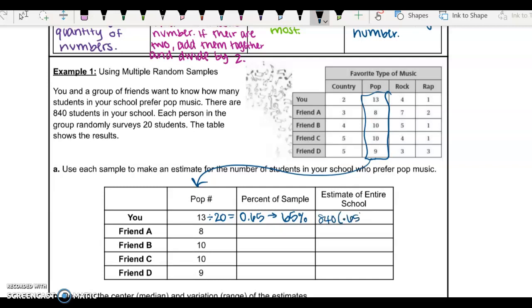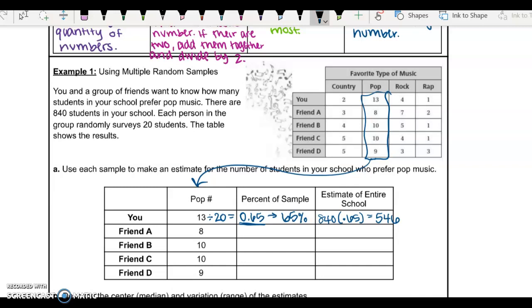To find our estimate, we are going to take 840 students in our school, and we're going to multiply that by 65%. But remember, when we multiply that by a percent, we actually have to use our decimal version of it. And this gives us 546 people. So obviously we didn't go around and survey all 840 students in our school, but based off of this first sample, we can conclude that if 65% of the people that I surveyed liked pop music, then we can estimate that about 65% of the school, which would be 546 students, would like pop music. So that's just based off of my results.